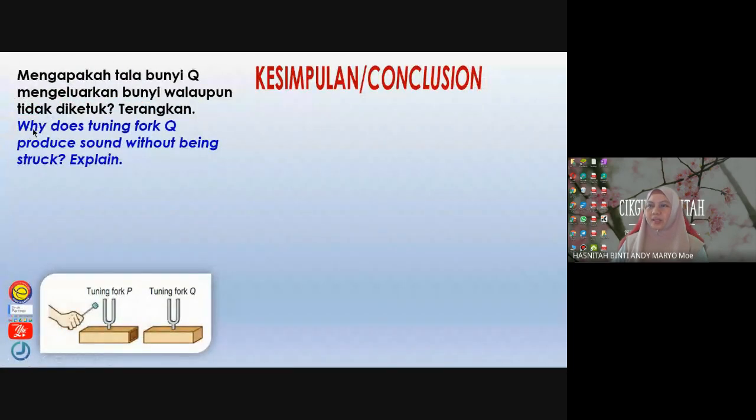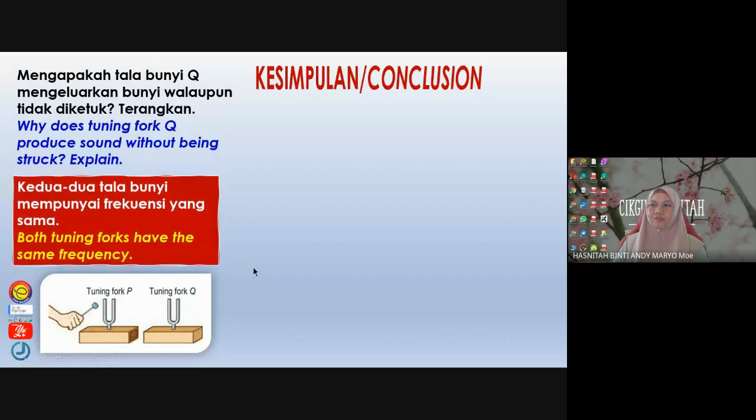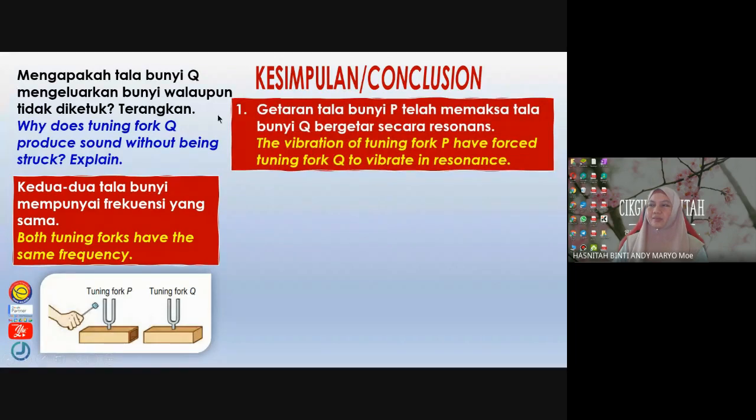Okay, so the question here, why does tuning fork Q produce sound without being struck? From the demonstration you saw just now, we just hit one tuning fork, tuning fork P. But later on, tuning fork Q also started to vibrate. This is because both tuning forks have the same natural frequency. Kena tambah dekat sini, both tuning forks have the same natural frequency. Yes, Nicholas. Ini kita panggil resonance. Okay, so this is how we explain.